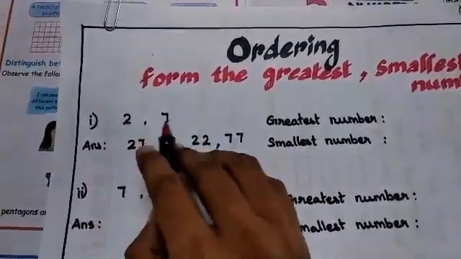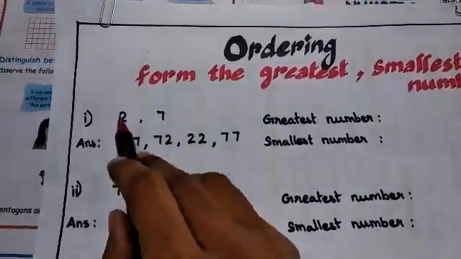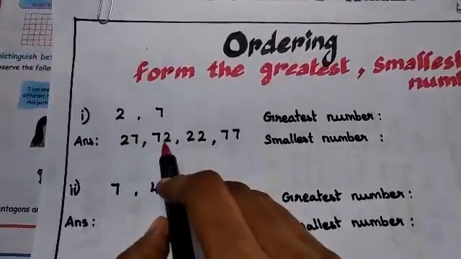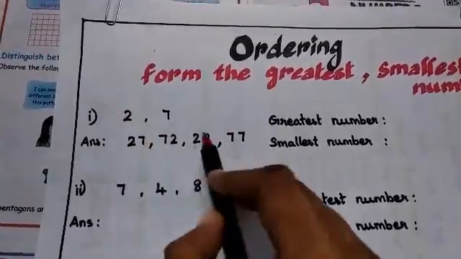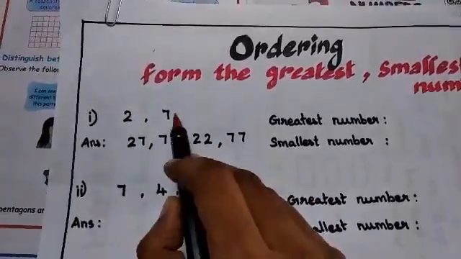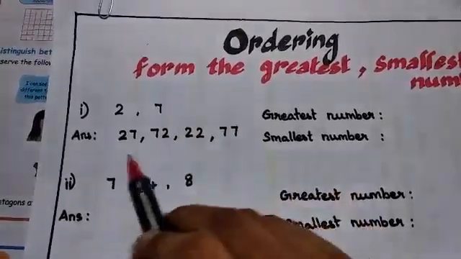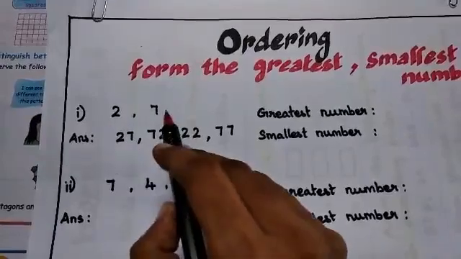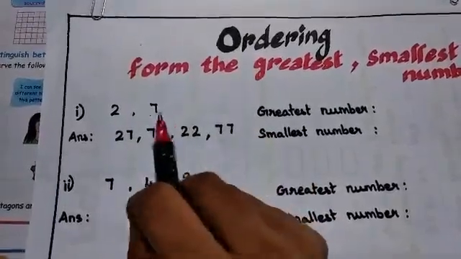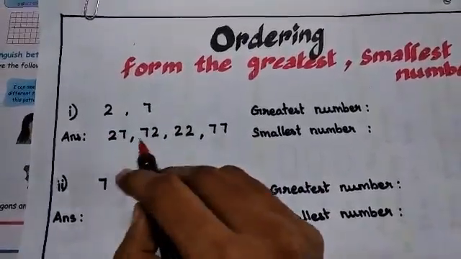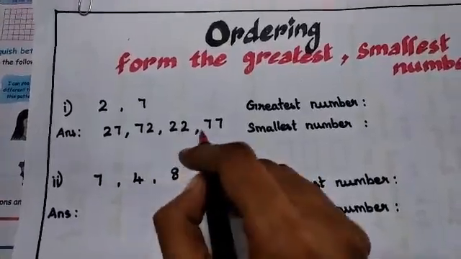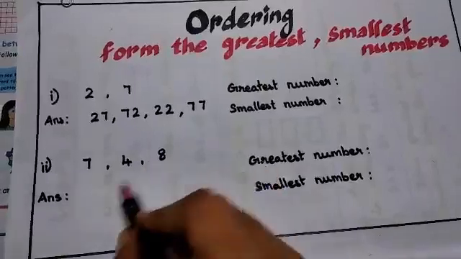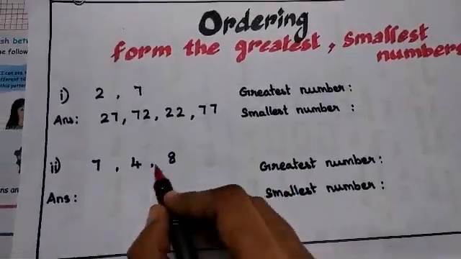Like I have 2 and 7: I form 27, 72, and again 2 gives 22, 7 gives 77. You understood now? You have 2 different numbers, you join them and make the patterns of numbers that are possible. Yes? Okay. Now I have 7, 4, 8.